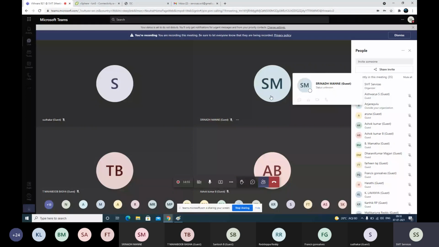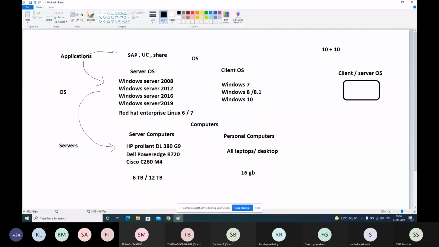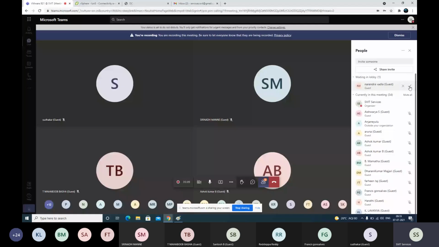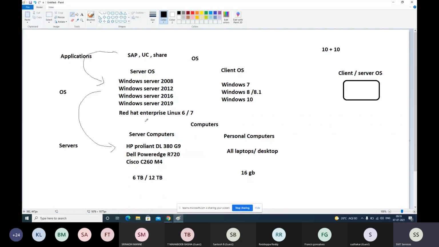So server operating systems will be installed on server computers and business applications will be installed on top of this server operating system. These applications include even your Facebook, WhatsApp, Gmail, your internet banking applications, a lot of things you use every day. Every application, on your mobile or laptop, whether website or application, whatever service you use, will be running on this model only.